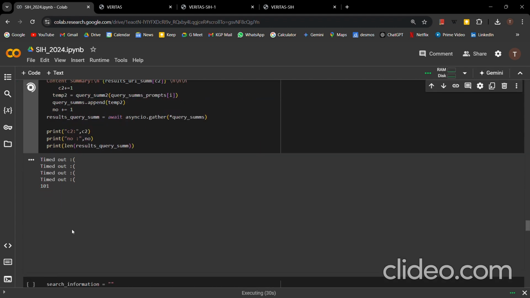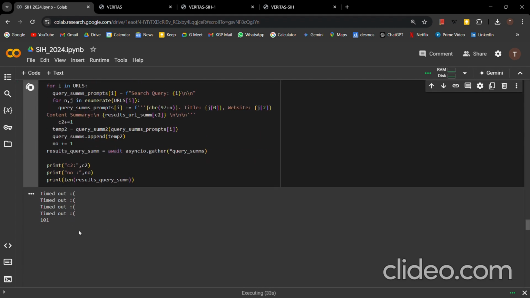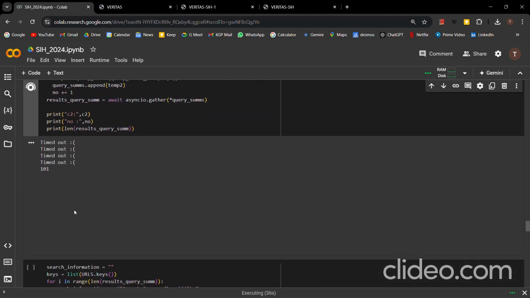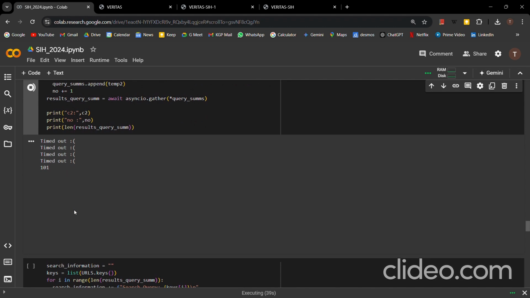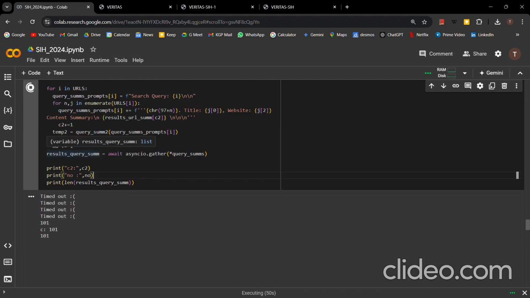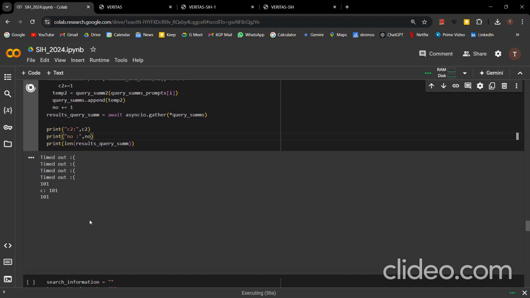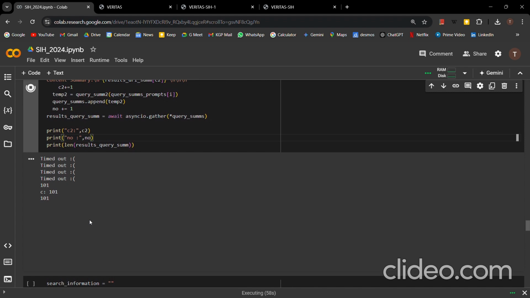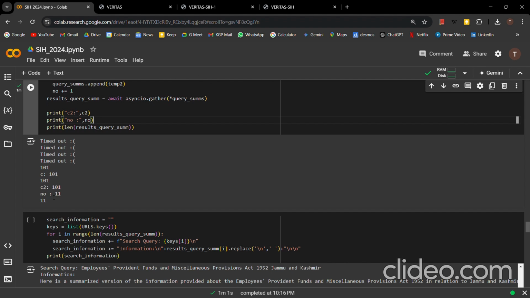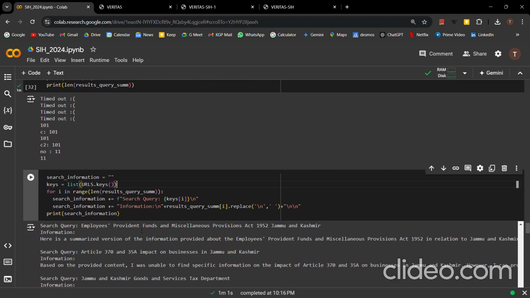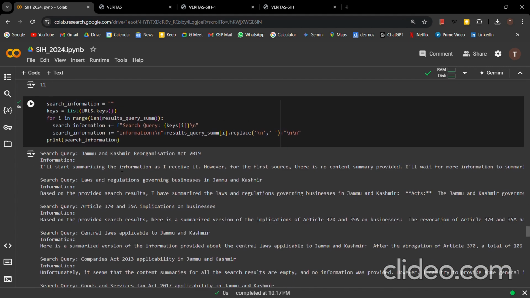Now it is summarizing that information, right? So it takes a little bit of time to summarize, but it won't take a lot of time. It should summarize in just a few seconds, right? So in a minute or a minute and a half, the whole process should be done, right? Yeah. So it has given the first level of the summary. Now it has gone again and it will generate a second level of the summary. So this should also take like 15 to 20 seconds more. Yeah. So all the search information is now summarized. After that, this is just printing all the search information, right?